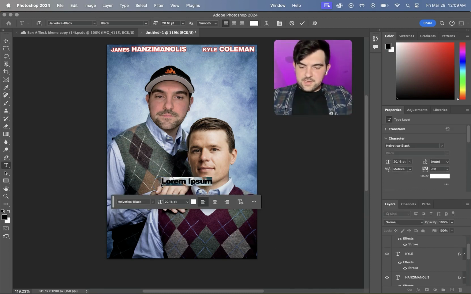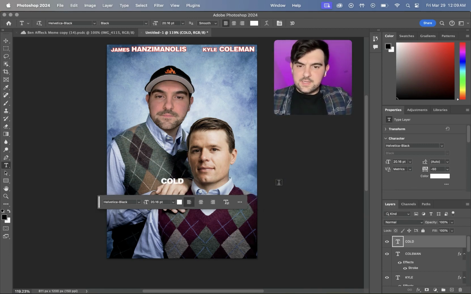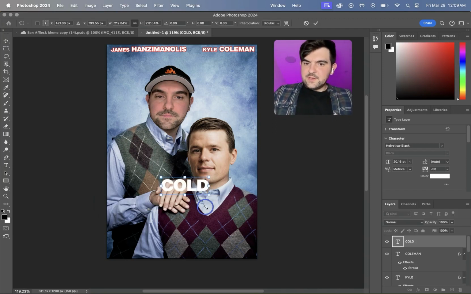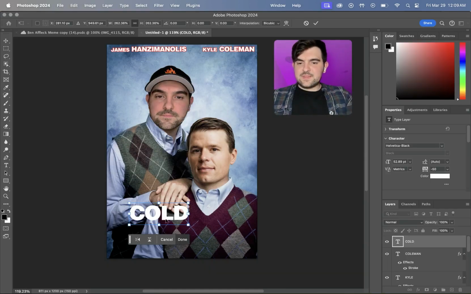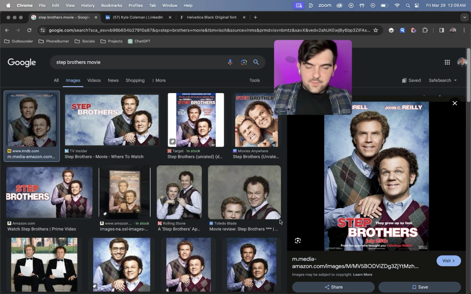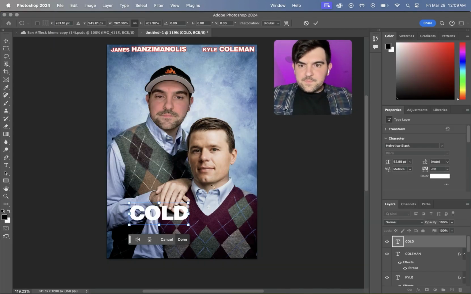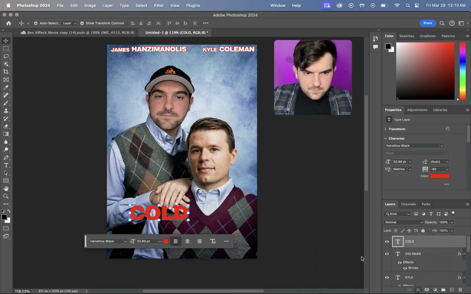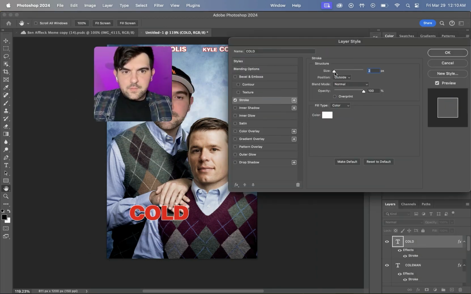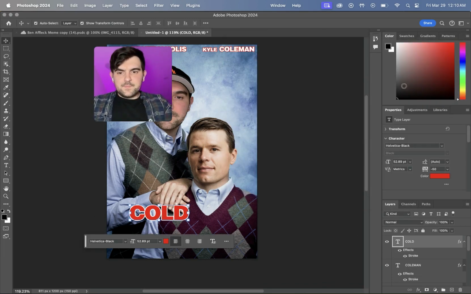So you're going to do a new text tab, and then instead of Step Brothers, it's going to be like cold on the first line, and then we're going to make another one. We need to get the size right first. So here, let's make this bigger. That looks pretty accurate. Okay, this looks about the same size. And this is red with a white outline. So what we'll do is change the color to that red. Give it a white outline with the stroke. Make it a little bit bigger, like that. So we'll set it to a 4. Hit OK.